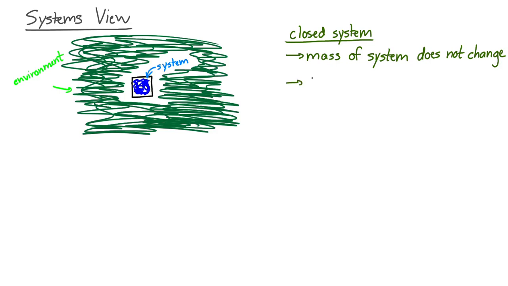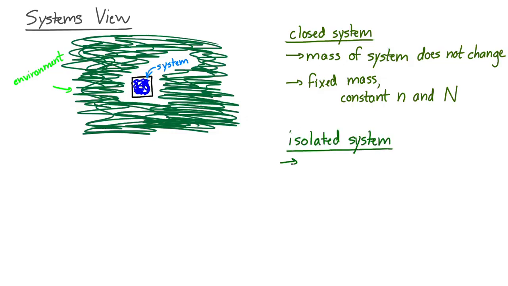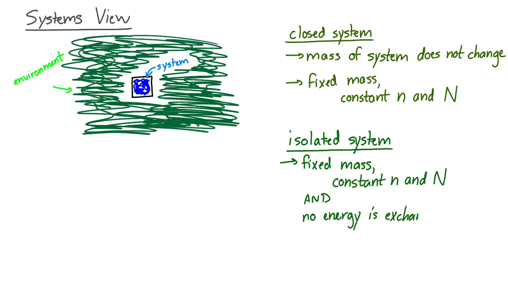So we have a fixed mass and a constant value of n. An isolated system has fixed mass, same as a closed system, but in addition, no energy is exchanged with the environment. So in that situation, we have constant mass, n, and a constant internal energy.